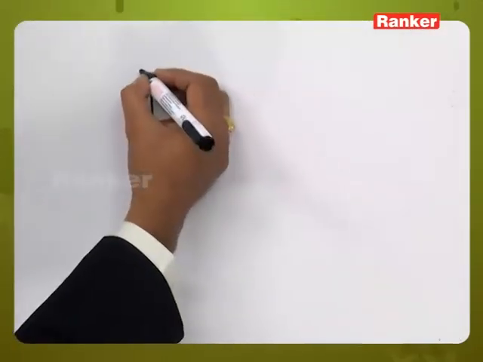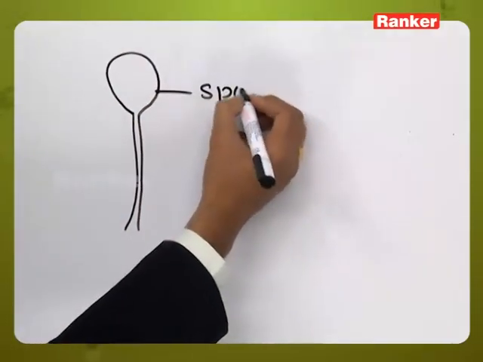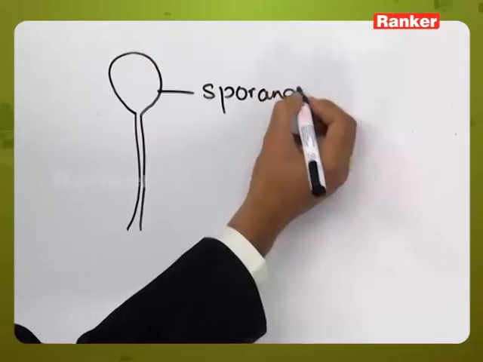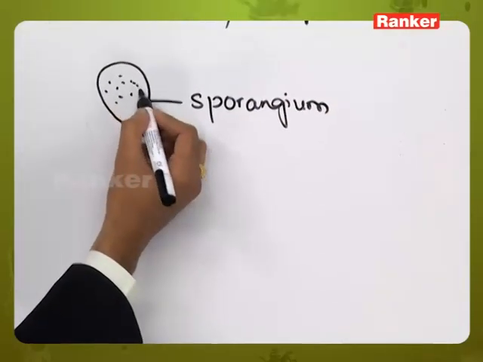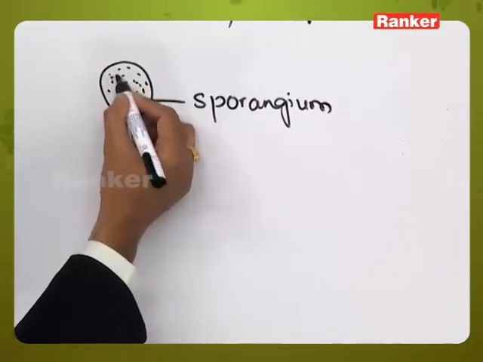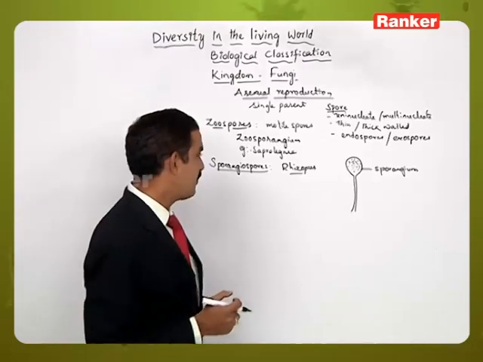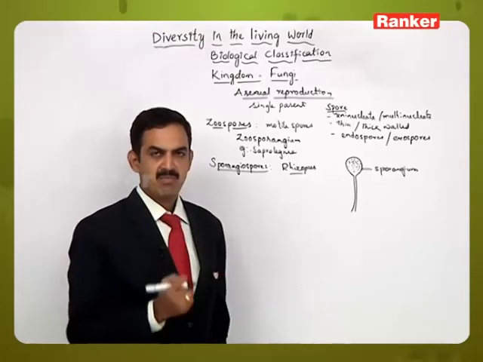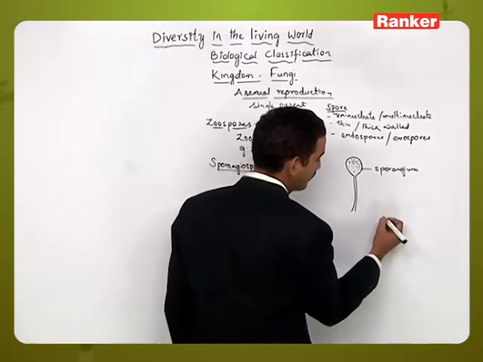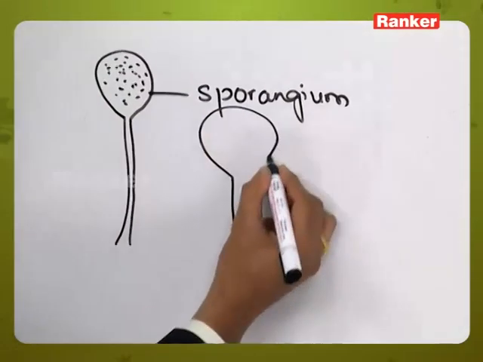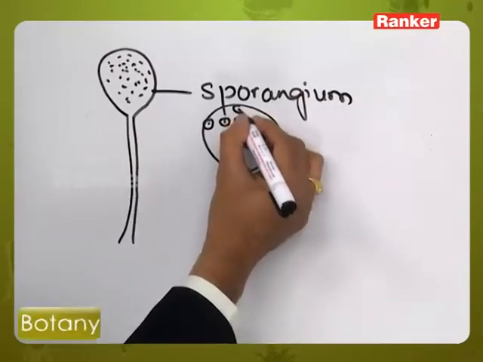The sporangiophore will produce a spherical structure called the sporangium, and the sporangium will have haploid nuclei, and each of the nuclei will form a cell wall around it and be converted into spores.